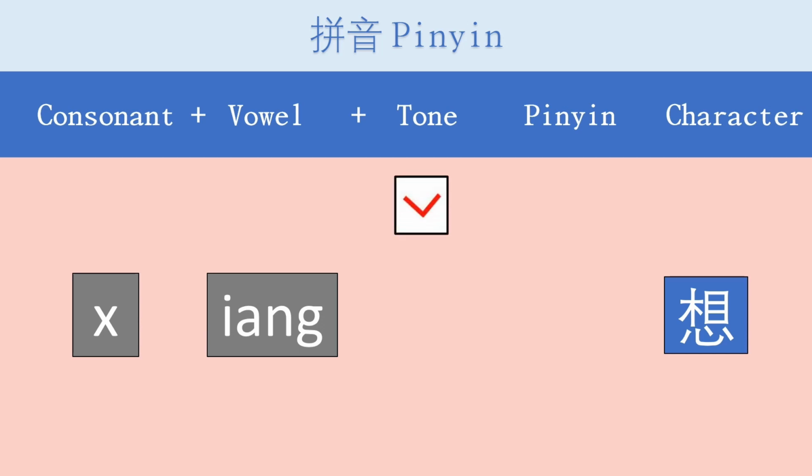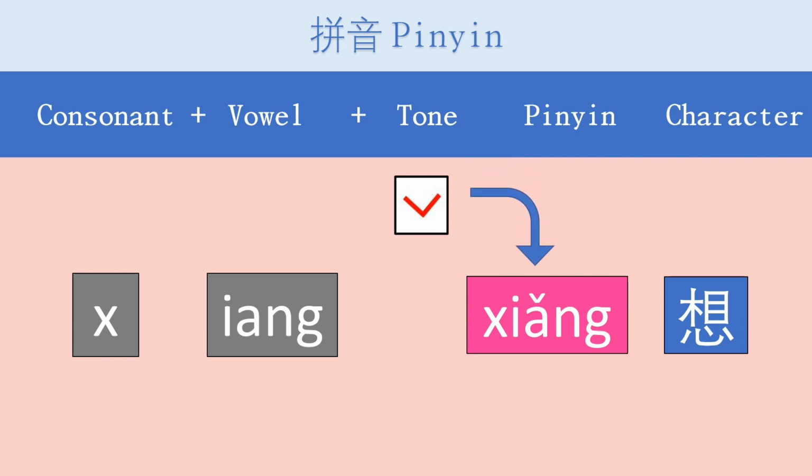We put this tone above the letter A. Remember, if there is a compound vowel like this and you see A in it, you always put the tone on top of A, always. Okay, let's pronounce this word together. Xiǎng, xiǎng. Third tone, we stop here. So third tone, you're going down and up, right? So it's quite a deep sound. Xiǎng, xiǎng, down and up.